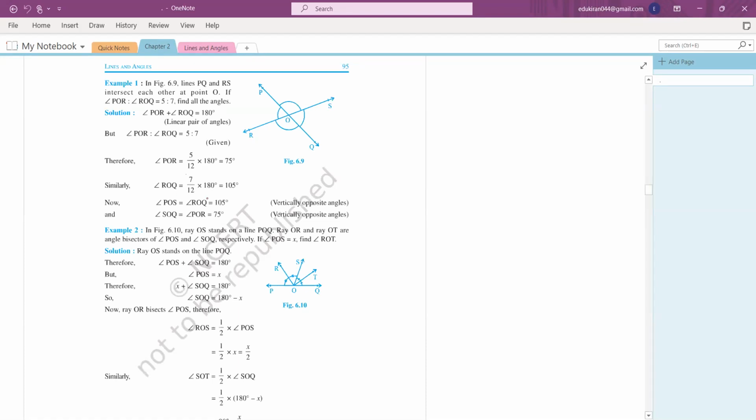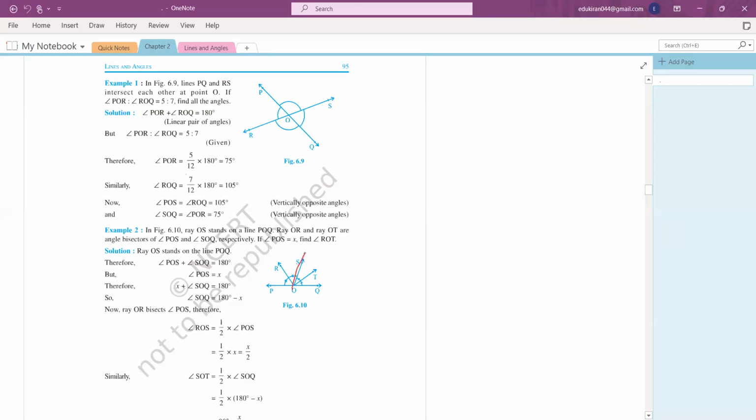Now, first of all, look at the question and then I'll shift to my page. Read it carefully. Now look at the figure, all of you. It says that ray OS stands on line POQ. So you have a straight line POQ in which the ray OS is standing.